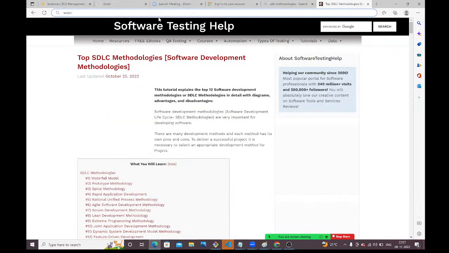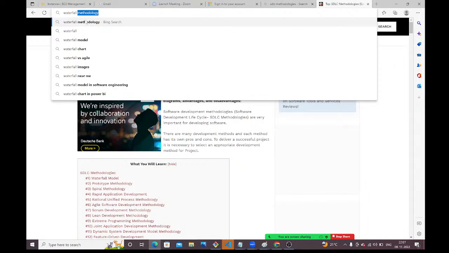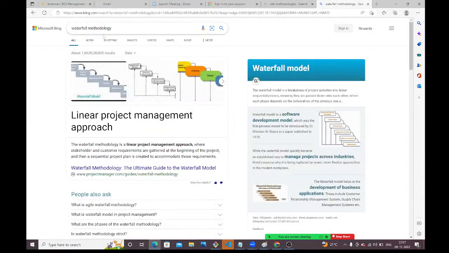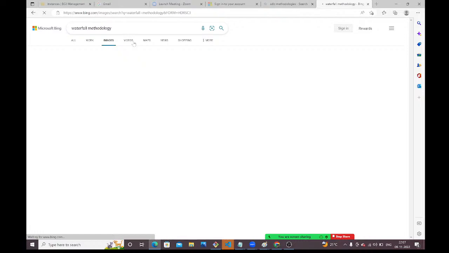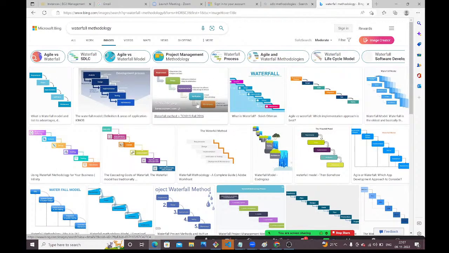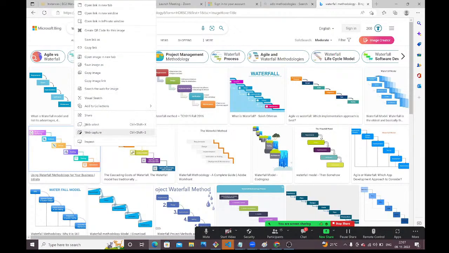Let me show the Waterfall diagram once. Waterfall methodology. Go to the images. See, guys, step by step.